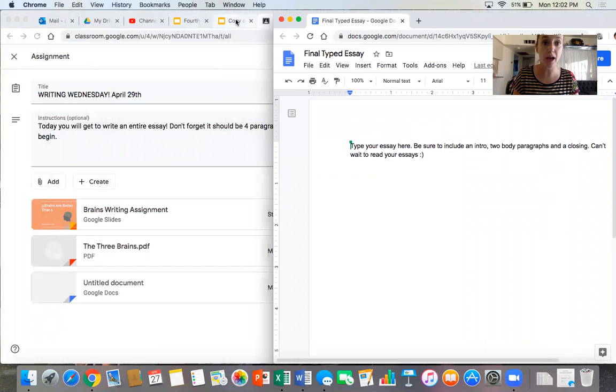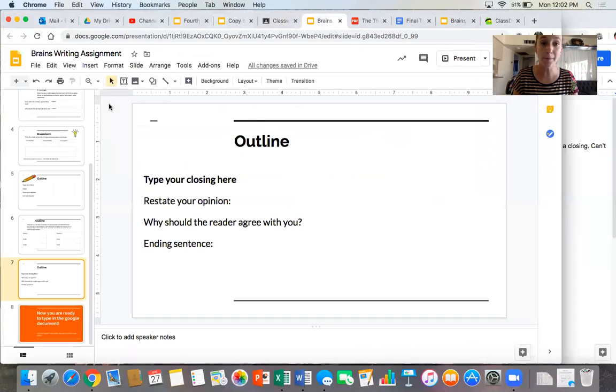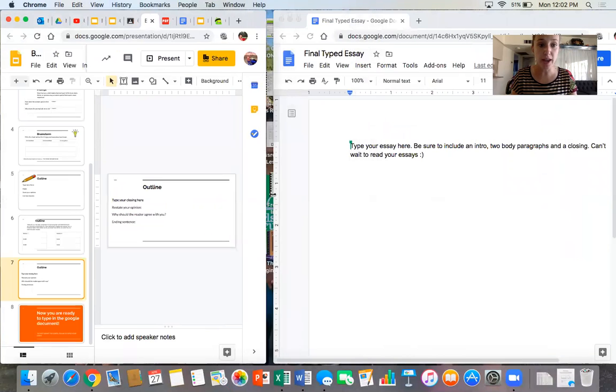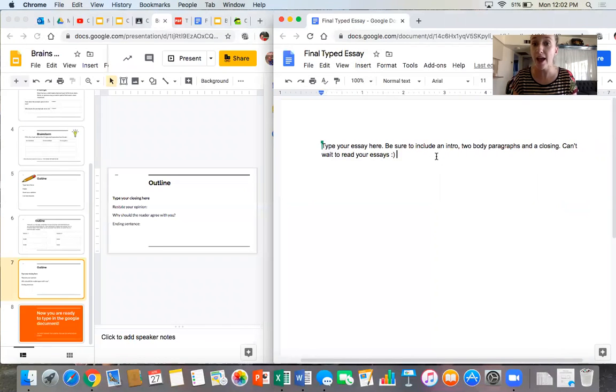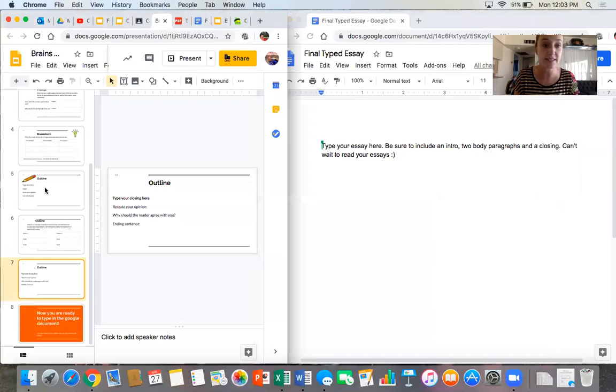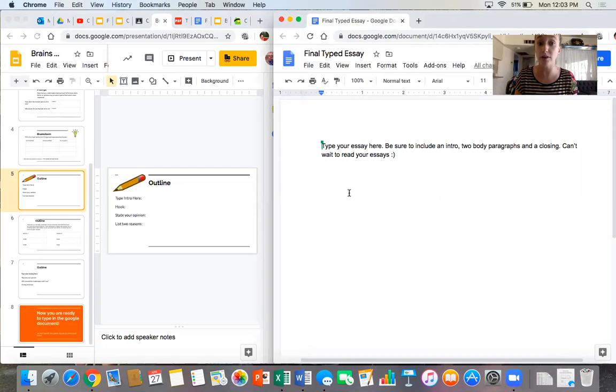Then on the other side, I'm gonna have this one and I'm gonna make it a little bit smaller so that I can see all of my ideas as I'm typing. Now, as I start to type my essay, I can go up to the one that says intro, and I should have all my ideas written on this slide already. It shouldn't look blank. I should have my hook, my opinion, and my 2 reasons.